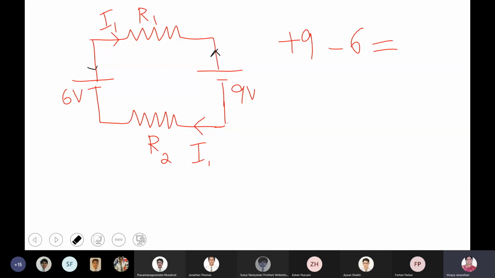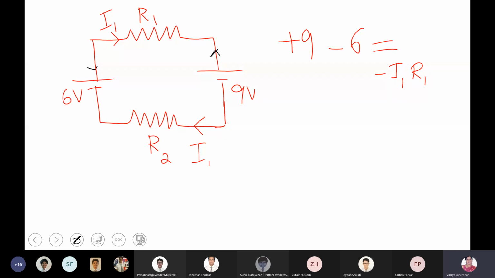The voltage across resistor R1. What is the voltage across resistor R1? I1 R1. Okay, now how is I1 flowing in the circuit? Clockwise or anti-clockwise? Clockwise, then this voltage will be negative. Is that clear? Okay, now what next?